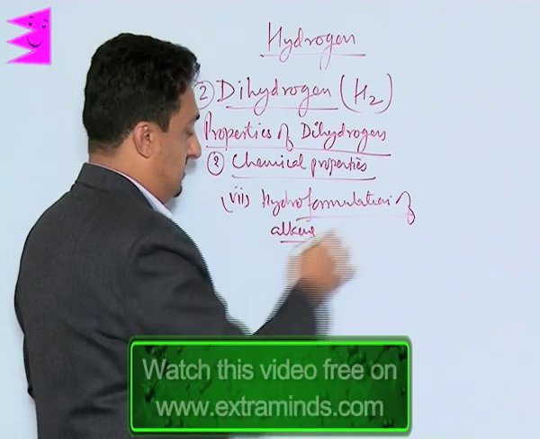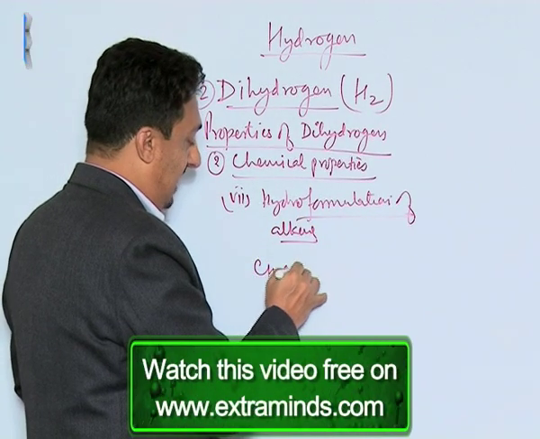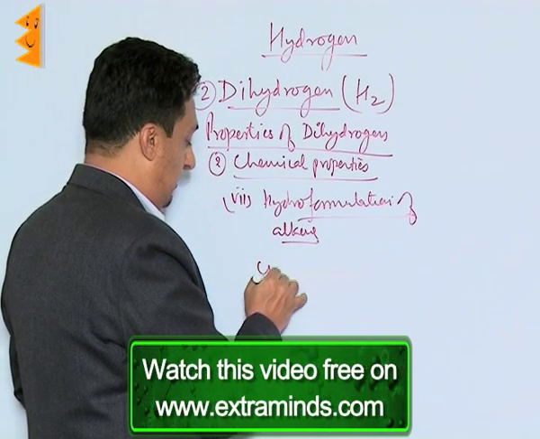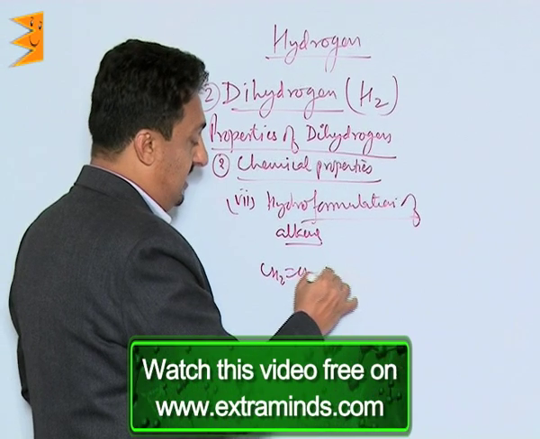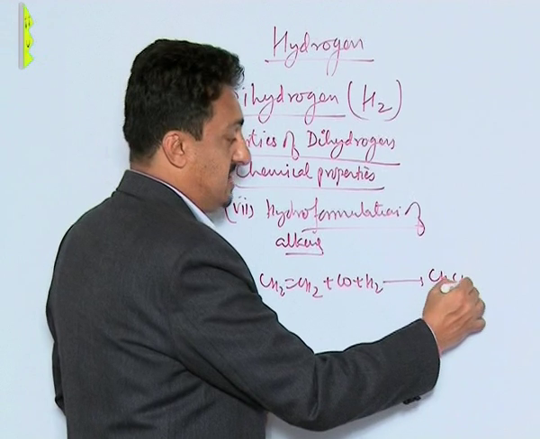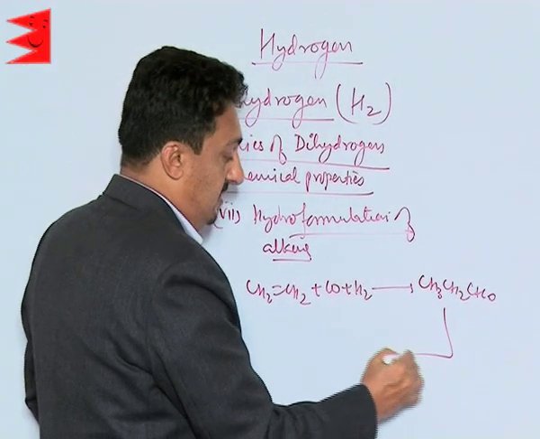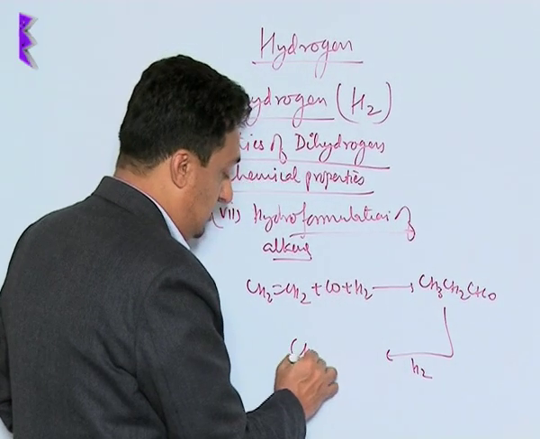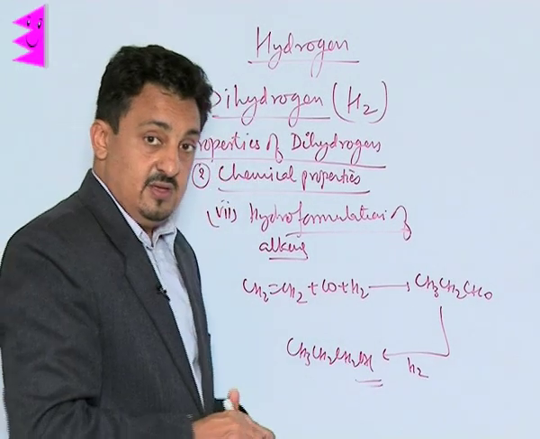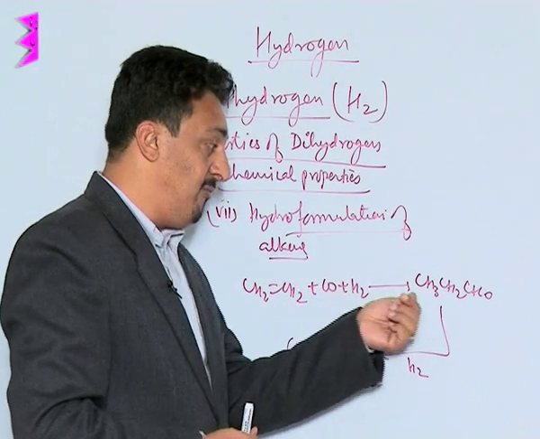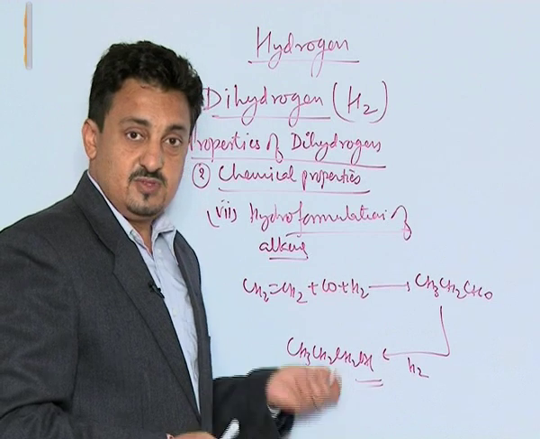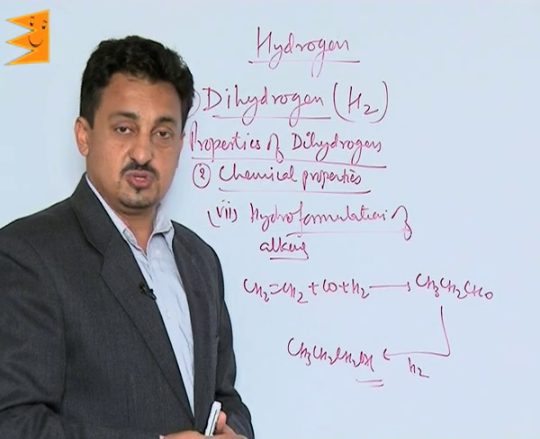What it means is, when any alkene like this one, or let me take a smaller one to make it more clear, like ethene is reacted with water gas, it forms first an aldehyde, which on further reduction results in the formation of alcohol. So this is how we can use it to form what? Aldehydes, or we can further reduce them to the alcohols. So these are the properties we have of hydrogen.